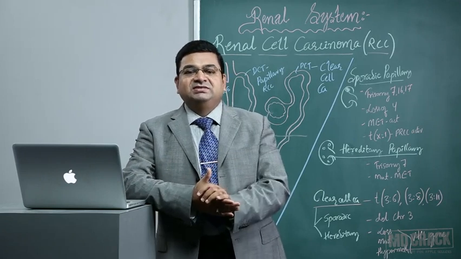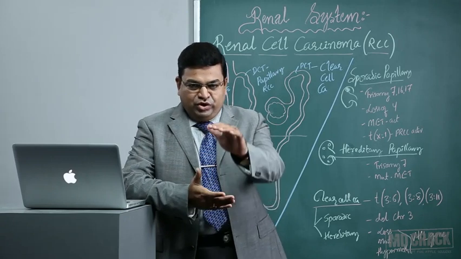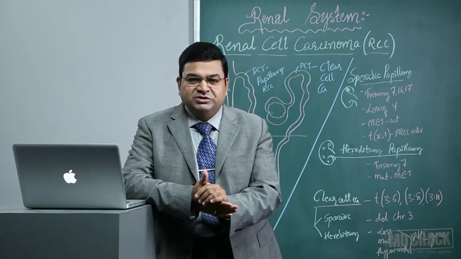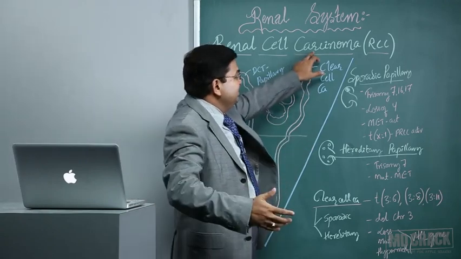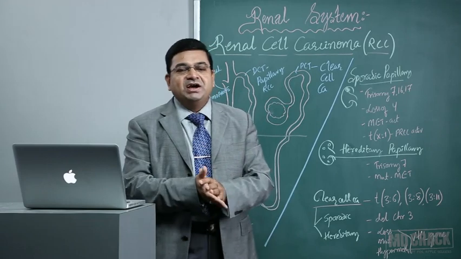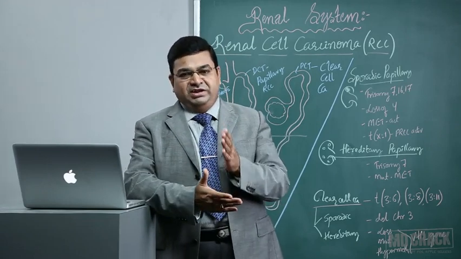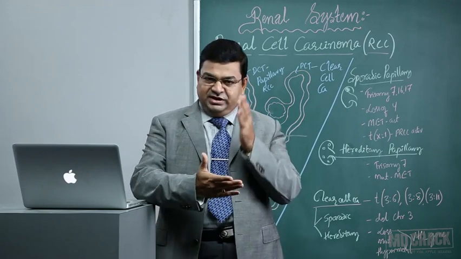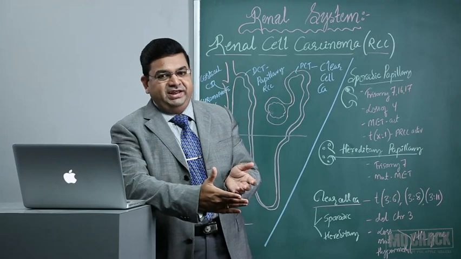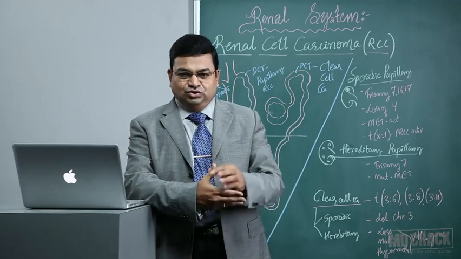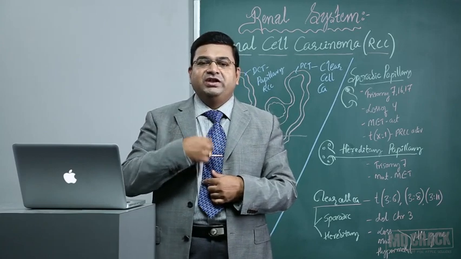Remember, renal cell carcinoma is again an exception to the rules of malignancies. So we always tell that carcinomas will spread through the lymphatic route, right? But here renal cell carcinoma is an exception. It spreads through the renal vein. So multiple sections we will take from the renal vein. If at all renal vein invasion is seen, then it is going out of the kidney. It is metastasizing. So it comes to the renal vein, it goes to the inferior vena cava.